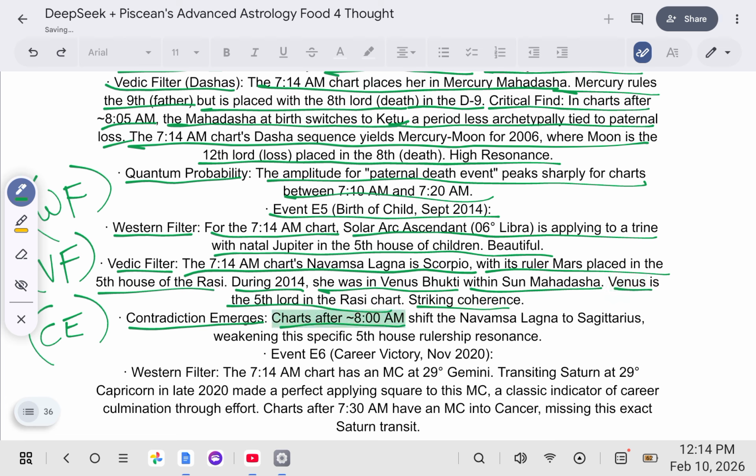CE: charts after 8 a.m. shifted the Navamsa Lagna to Sagittarius, weakening the specific 5th house rulership resonance. Now let's go over the 6th event. She gets a career victory in November 2020.